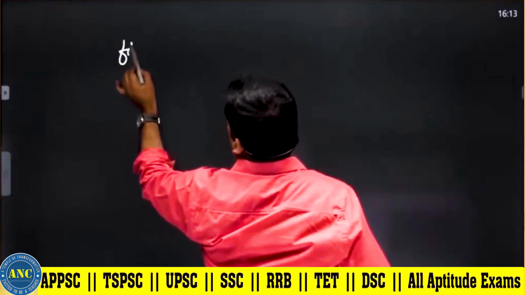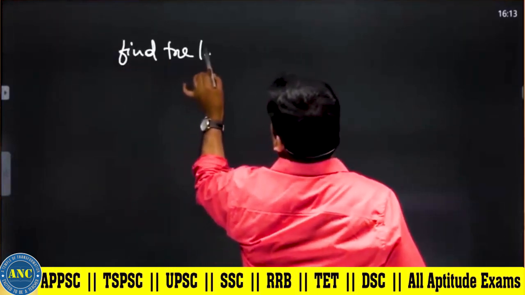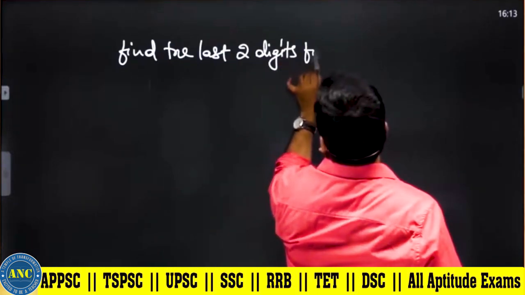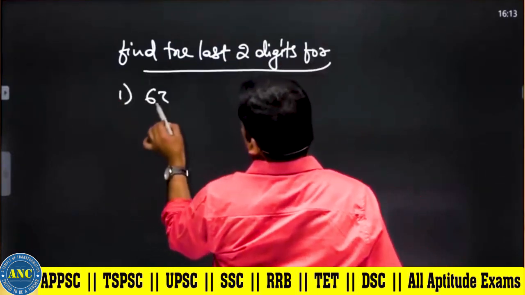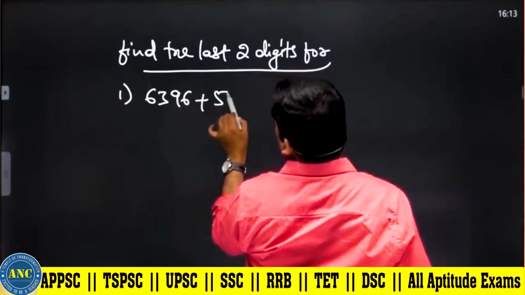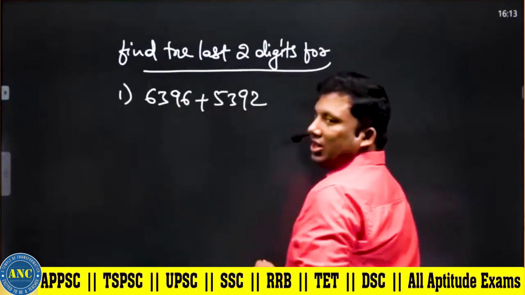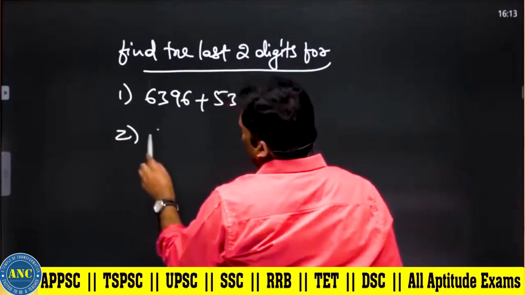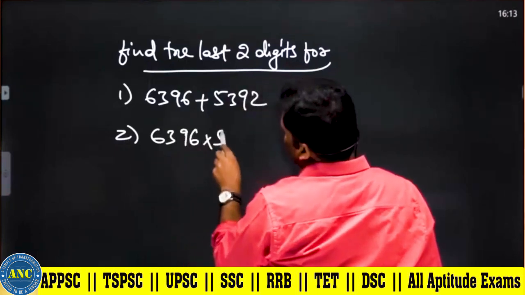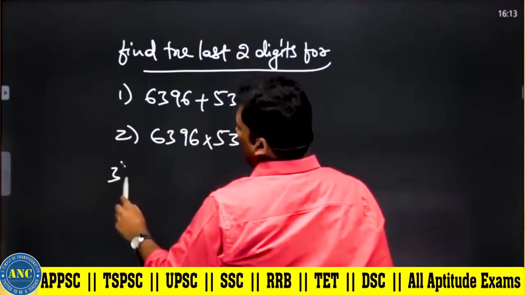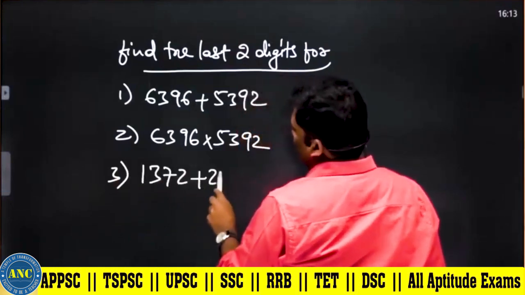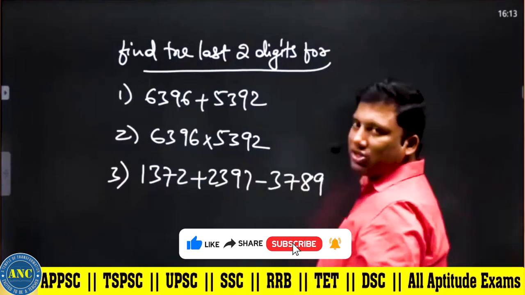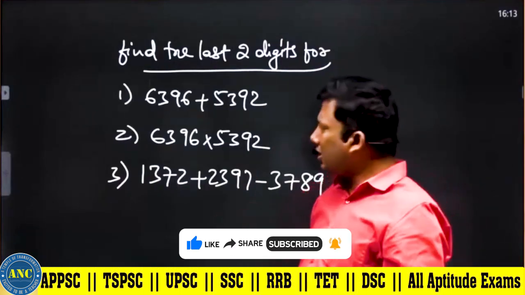Now try to find the last two digits. Find the last two digits for the first one, 6396 plus 5392. Second one, 6396 into 5392. Third one, 1372 plus 2397 minus 3789. Last two digits, very very important concept, sir.